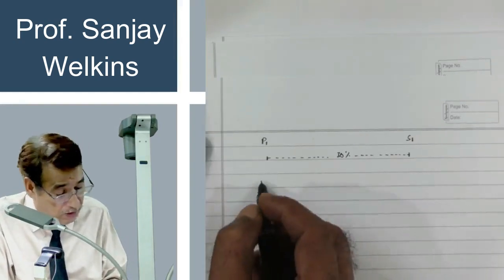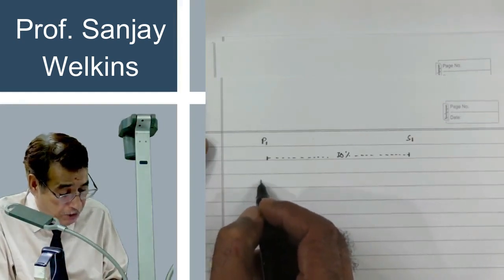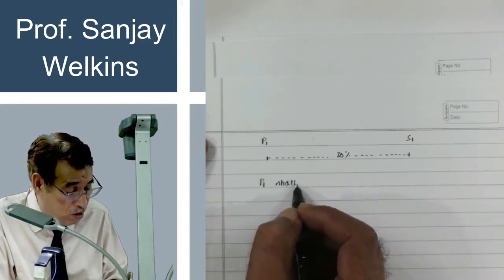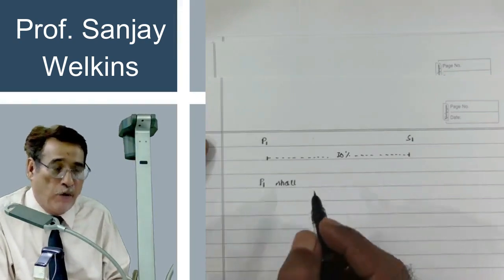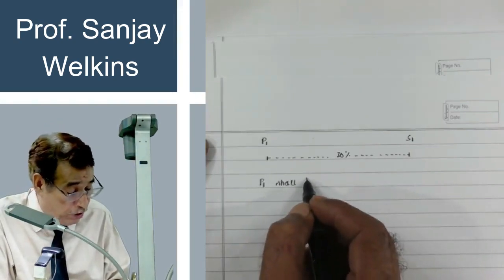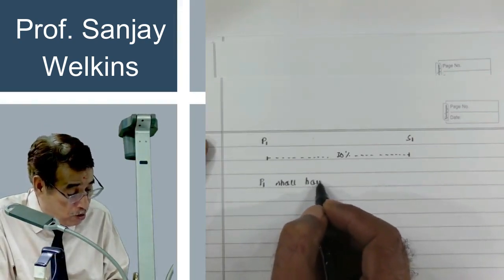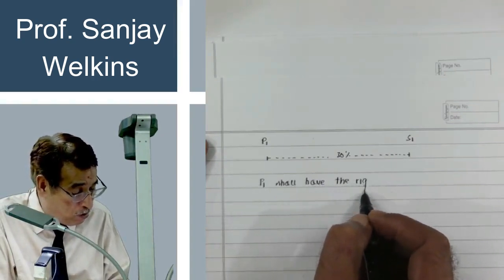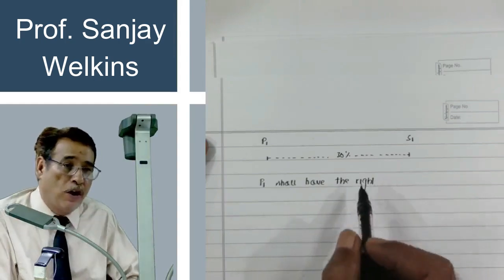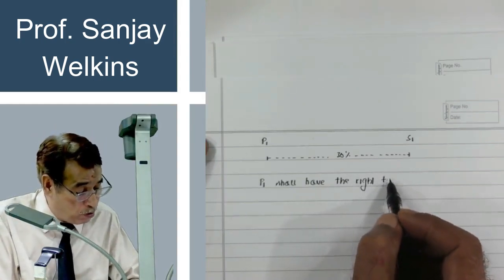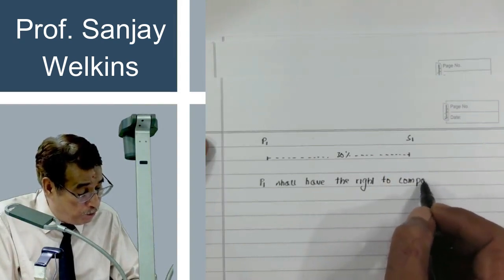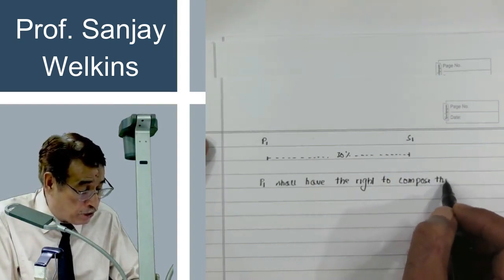However, let us say there is an agreement between P1 and S1 that P1 shall have the right to compose the board of directors of S1 Limited.